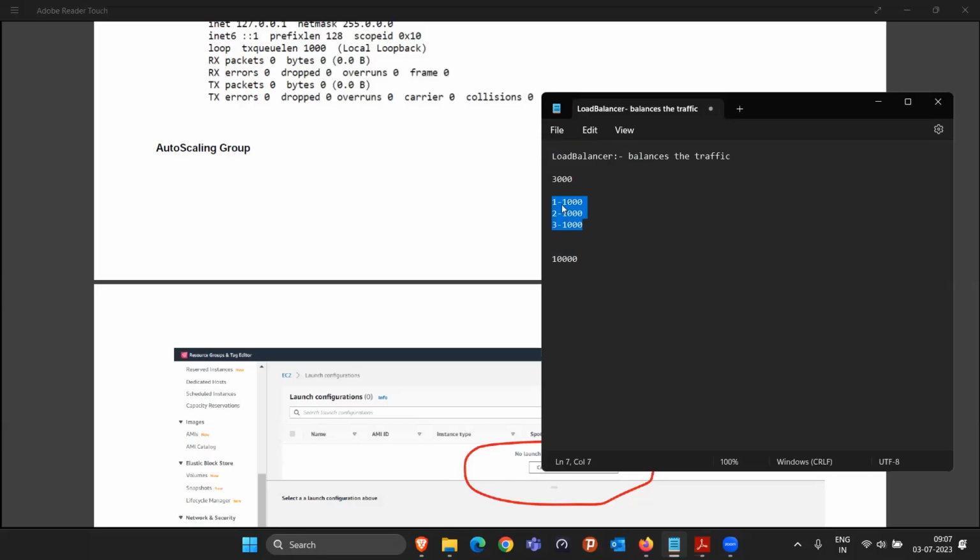Once these 3,000 people's website is loaded, then only the website of the other 3,000 people will be loaded. Once that second 3,000 is loaded, then again for the third 3,000 people it is going to be loaded. So it will be a time-taking process, and people will not like it. And this is only for 10,000 requests. Just think like this: in place of 10,000 requests, it is 1 lakh requests. Now, the person in the last allotment, in the range between 95,000 and 100,000, has to wait at least 2 to 3 minutes to get website access.